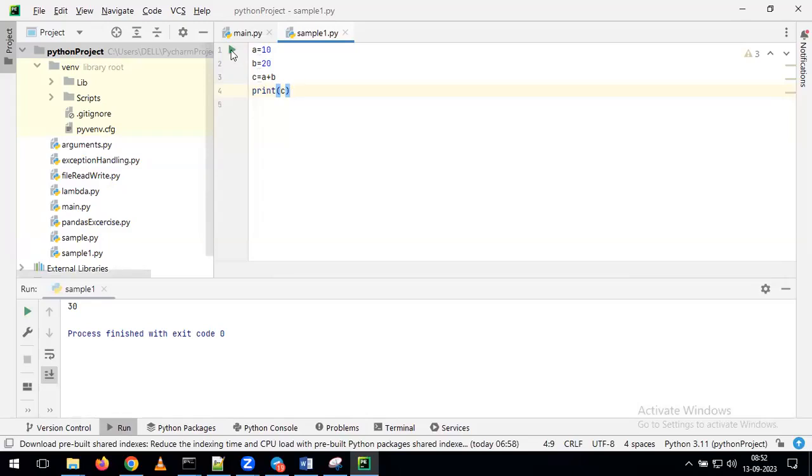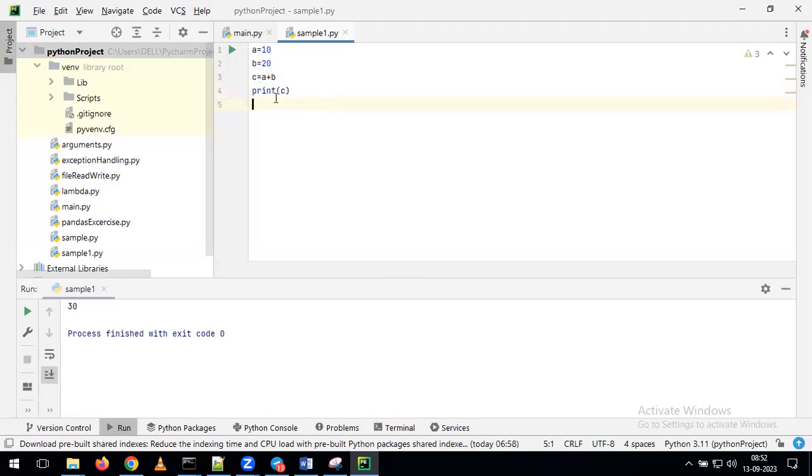If you are unable to see the green button, your PyCharm is still opening, and in the below you can see the status. In the below you can see something is in progress. If something is in progress, you cannot see the green button. Just wait for 2-3 minutes, then automatically you can see the green button.